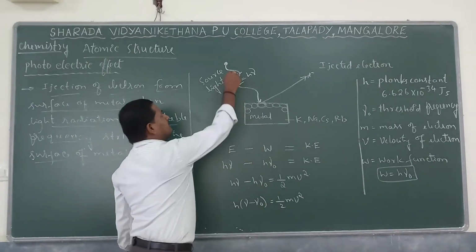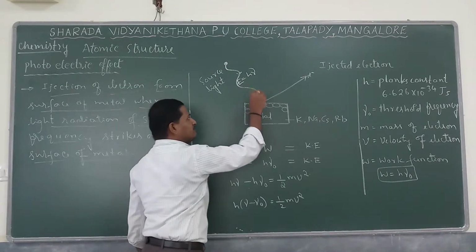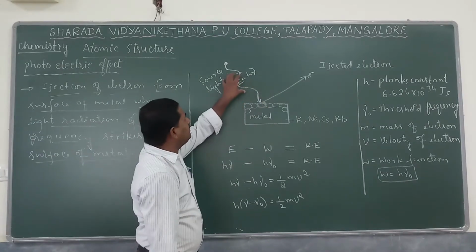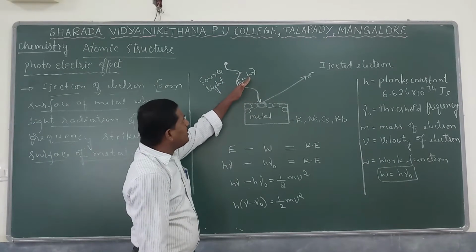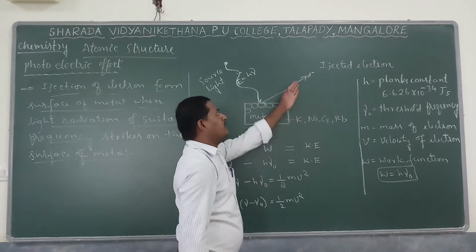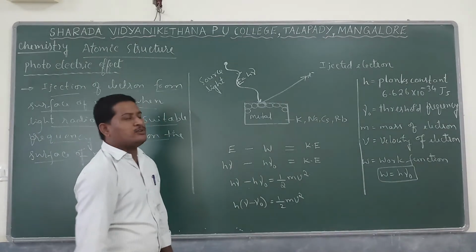So as a result, light energy falls on the surface and meanwhile electrons are ejected. Up to here, the light shows wave property. After that, light shows particle property. Electron is a subatomic particle. That is explained by the photoelectric effect.